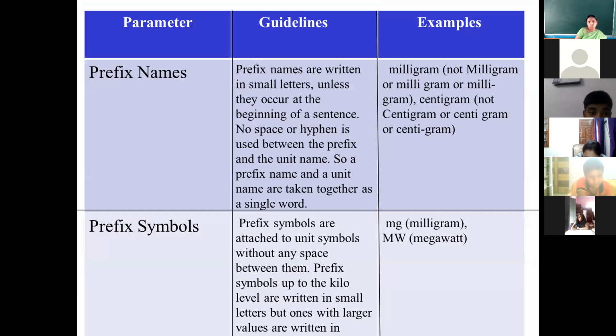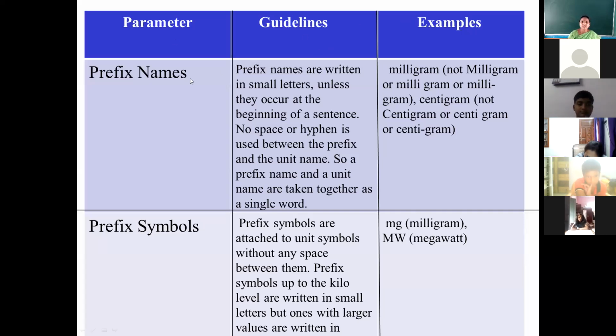Next, the third point, prefix names. Many times, in order to represent the multiples and sub-multiples for a unit, we use some prefix. In the last class, we have done the prefixes. For sub-multiples: milli, centi, deci. And for multiples: deca, hecto, kilo. So how do we write prefix names with a unit? What is the rule to write them? Let us see.